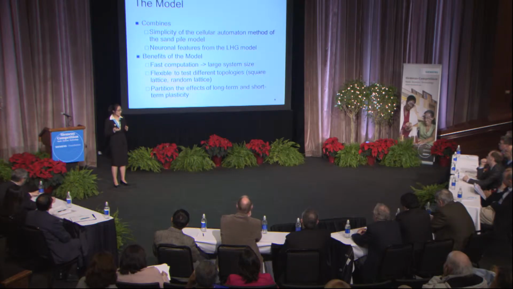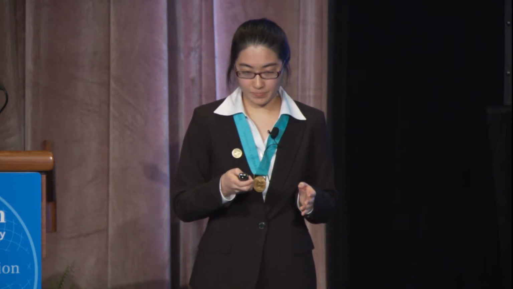My model combines the simplicity of the cellular automaton method of the sand pile model with the neuronal features such as short-term and long-term synaptic plasticity. The benefits of such a model include being able to study large system sizes that was not possible in the LHG model, to model different topological structures, and to partition the effects of the two timescales of plasticity.